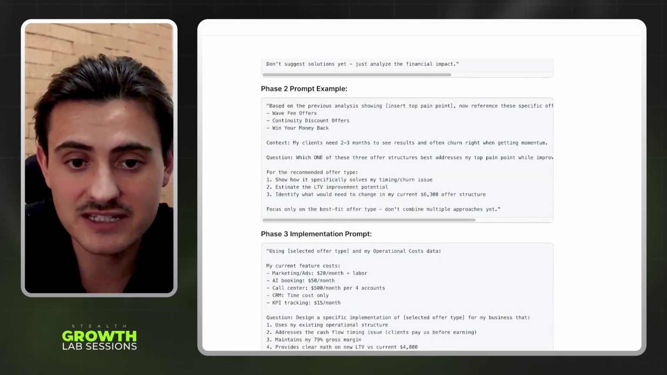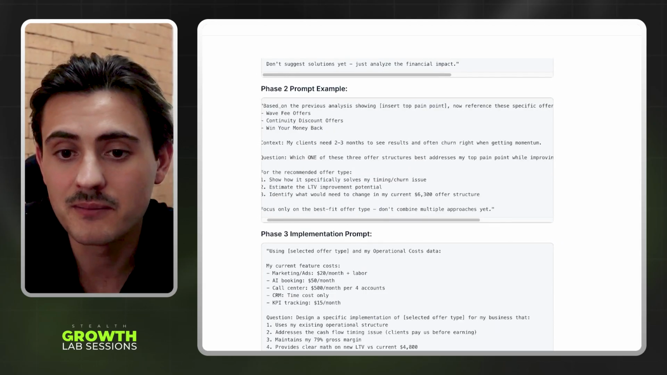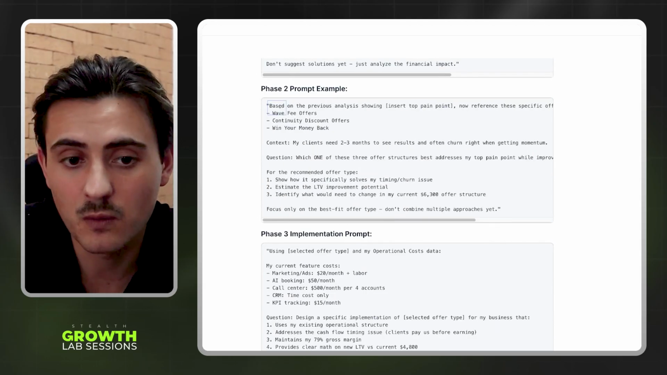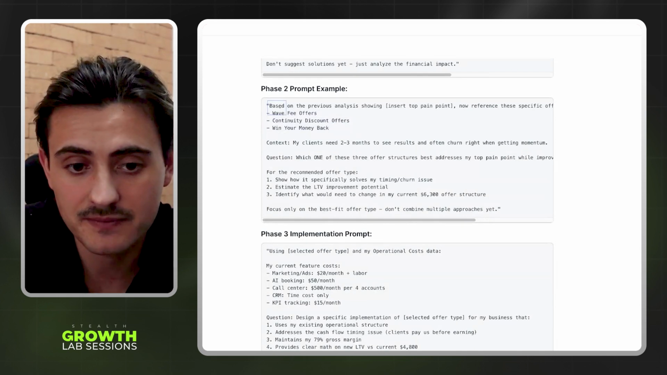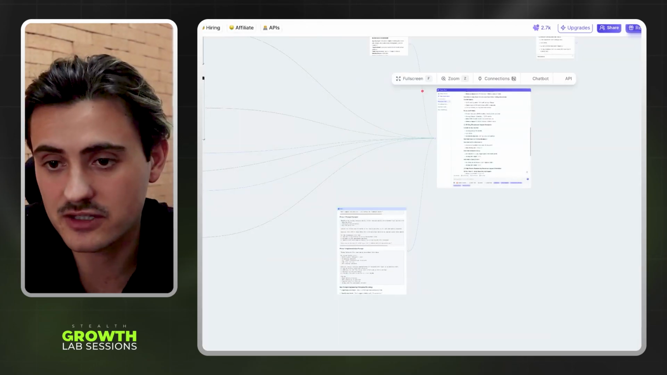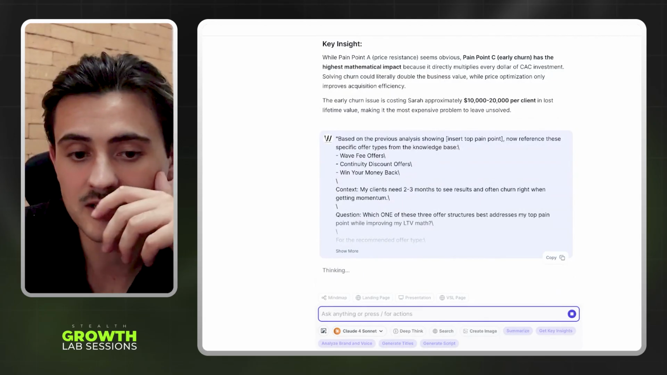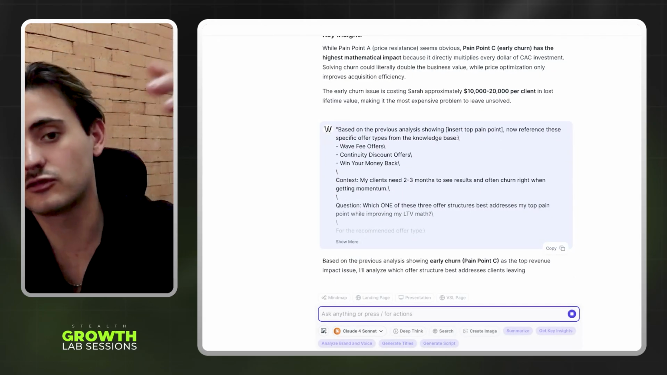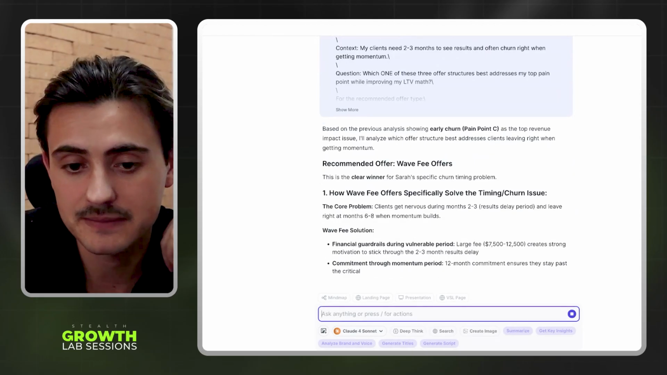Based on the previous analysis, now reference these specific offer types from the knowledge base: waive fee offers, continuity offers, win your money back. So we could use different ones, and I think these ones are going to be the best. And so I'm just going to copy and paste this. Again, you guys can do the same when I give you the prompt. So now we're just going to paste this prompt right here, done. So now we're going to go through a 3-step process to really extract what's going to be the best money model for us, okay?